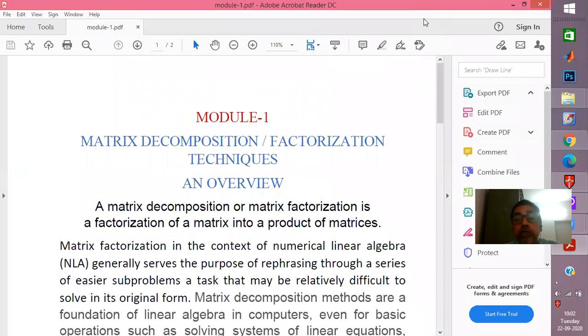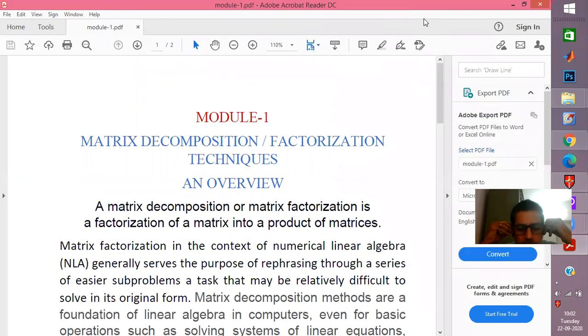Welcome to this lecture on matrix decomposition techniques, which are also called matrix factorization techniques. Now, this is an overview lecture just to know why we need factorization and what are the popular factorization techniques. Formally, a matrix decomposition or matrix factorization is a factorization of a matrix into a product of matrices. The number of matrices in the factorization can vary depending upon the scheme of factorization.